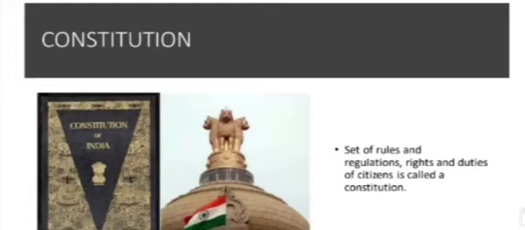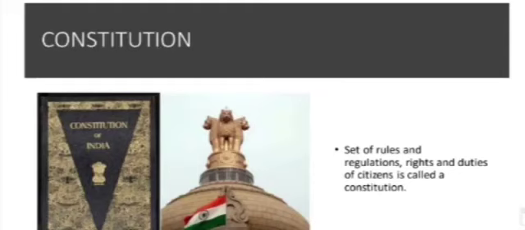Children, as you are aware, India was under the rule of the Britishers for many years, and we got independence from them on 15th August 1947. Though we were independent, we were still following the rules and regulations framed by them, so we were not completely independent.